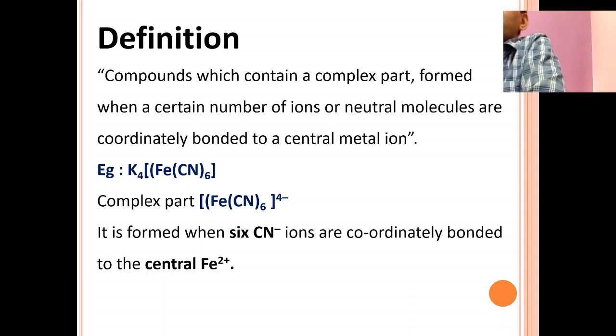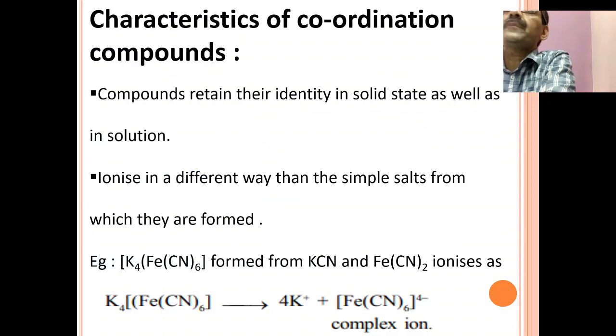So in the case of K4[Fe(CN)6], the complex part is [Fe(CN)6]4 minus. It is formed when 6 cyanide ions are coordinated to the Fe2+. What are the characteristics or properties, or what is the nature of coordination compounds? Coordination compounds retain their identity in the solid state as well as in solution. So if you put the coordination compound in solution, it will maintain its identity as a coordination compound.